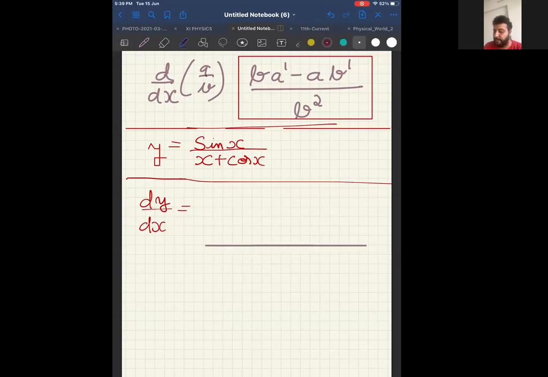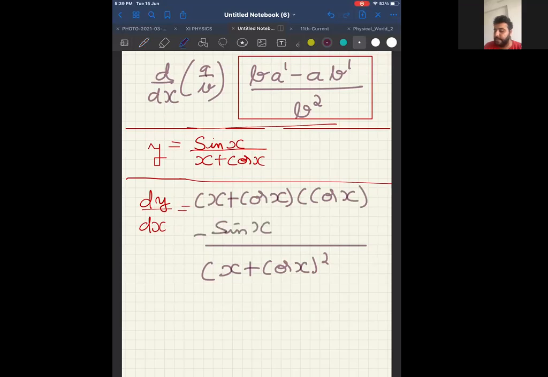Therefore, denominator square will be x plus cos x the whole square. And denominator term as it is, that is x plus cos x, into differentiation of sin x, that is cos x, minus sin x as it is, into differentiation of x plus cos x will be 1 minus sin x. Differentiation of x is 1 and differentiation of cos x is minus sin x. This is your answer. Getting it? Yes, sir.